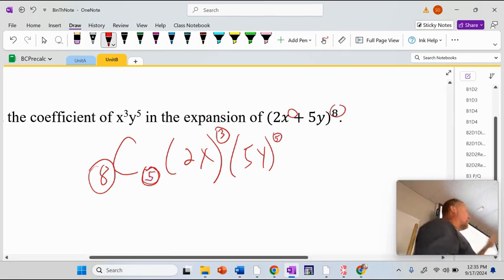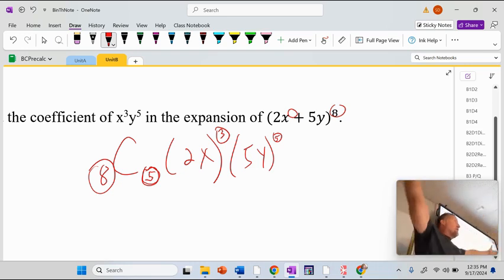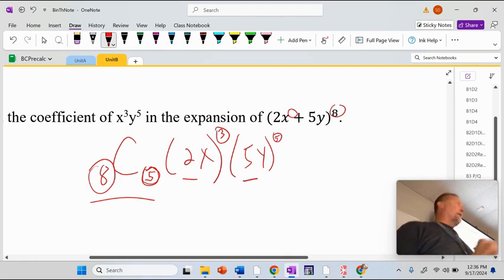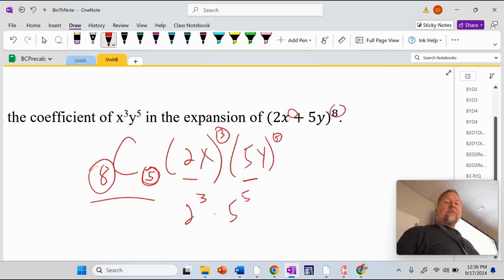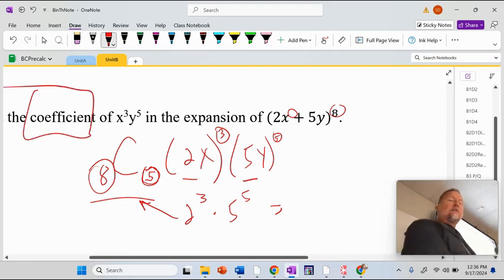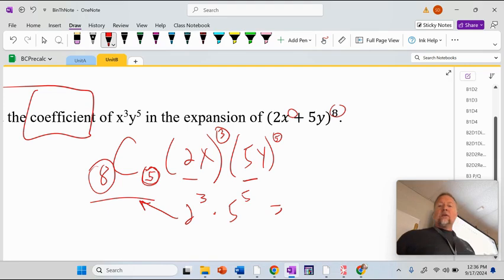You'll be lucky though. Notice Pascal's triangle, it goes up and then goes down and it's mirrored. It's a symmetric thing. 8C3 equals 8C5. It's guaranteed. And then we don't have to do the calculator online anymore. Okay. You find 8C5, you find 2 to the third, you find 5 to the fifth, and multiply it by whatever 8C5 is. That's the coefficient. That's the number in front of the x cubed y to the fifth term. Don't need to do that online.